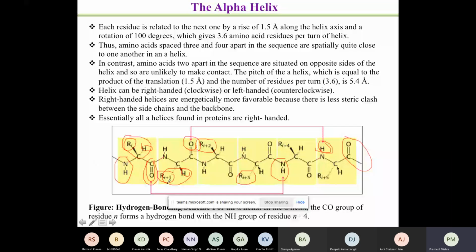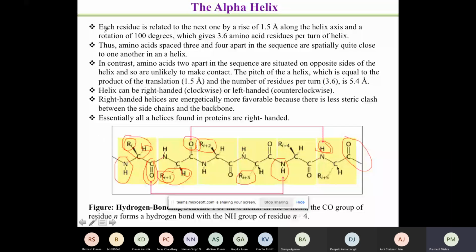So it is averaging out to find out how many amino acid residues per turn are interacting. You will find that there are 3.6 amino acid residues, because at the terminal they will be left out. They are not going to interact. So that is the way the alpha helix is formed.